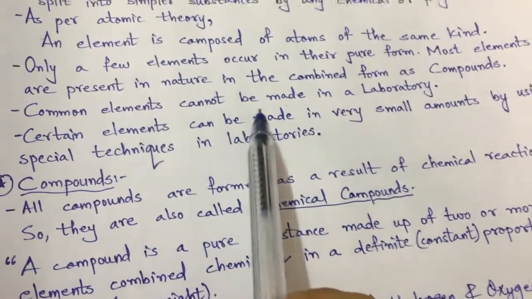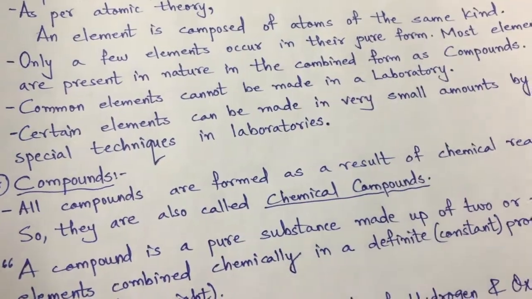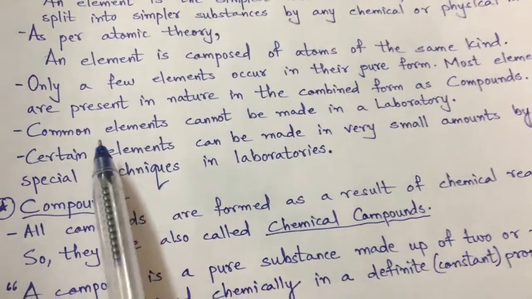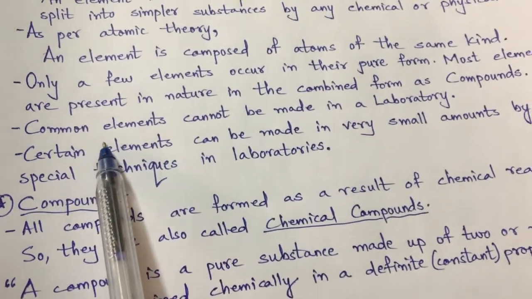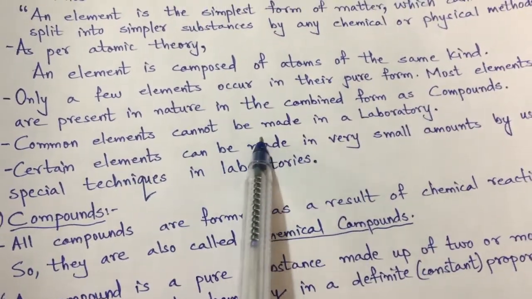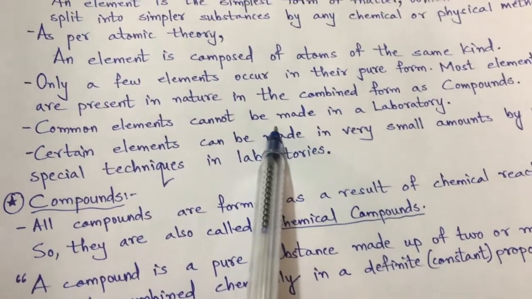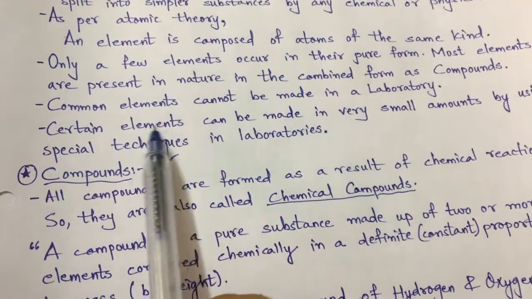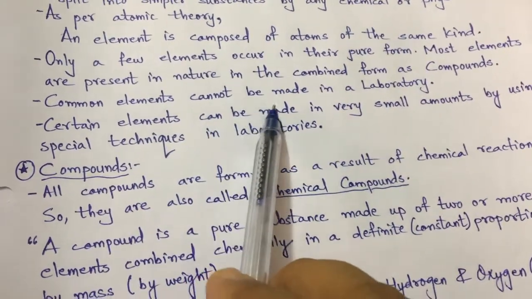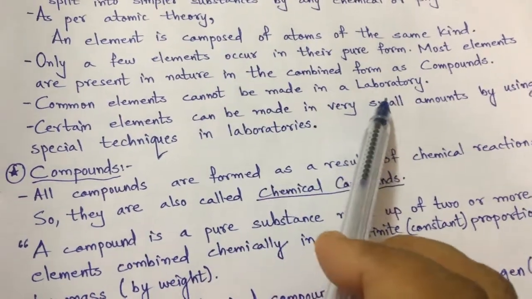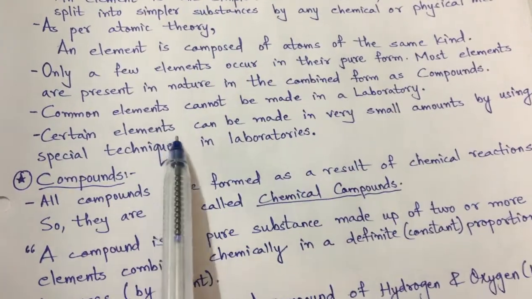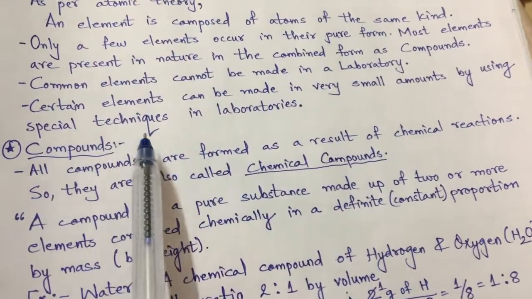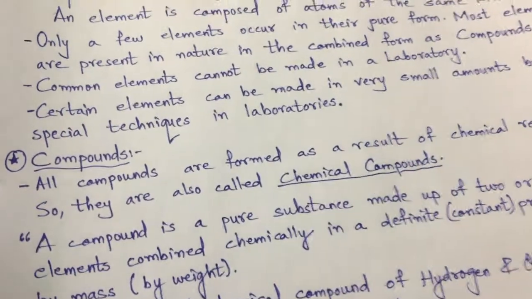Common elements cannot be made in a laboratory. Till today, 118 elements are known to us, out of which 93 are naturally occurring in nature, and the remaining are synthesized in laboratories. But certain common elements which are available from nature are not made in the laboratories. Certain elements can be made in very small amounts by using special techniques in the laboratories.